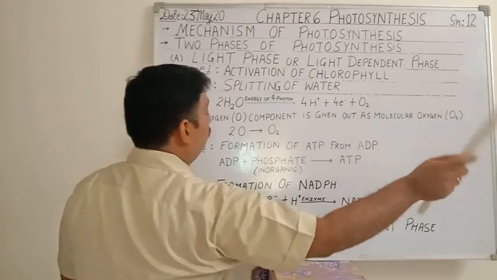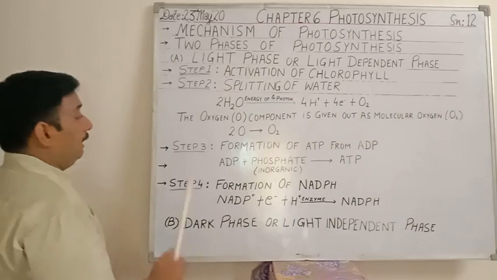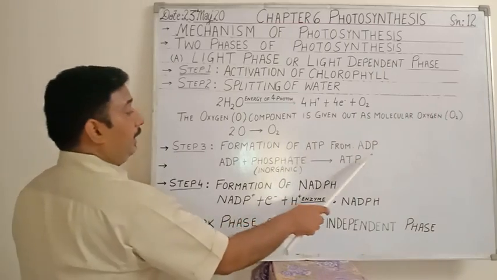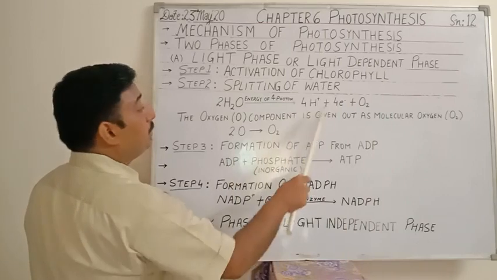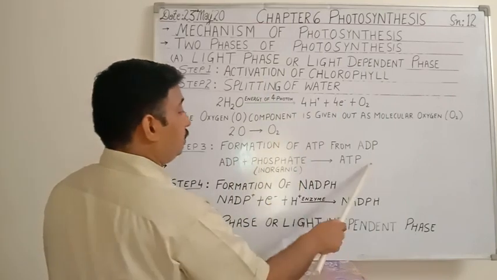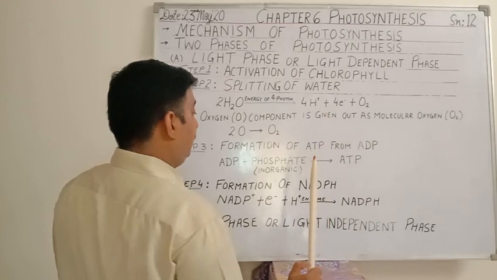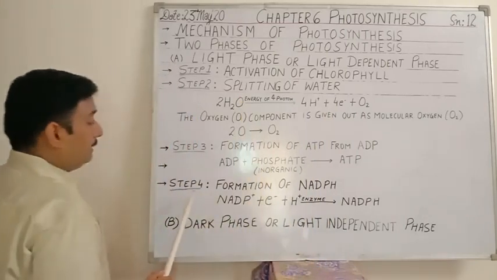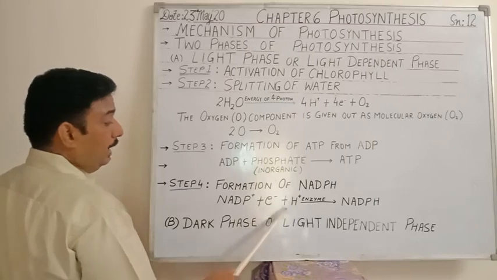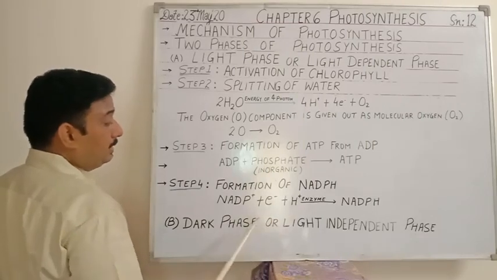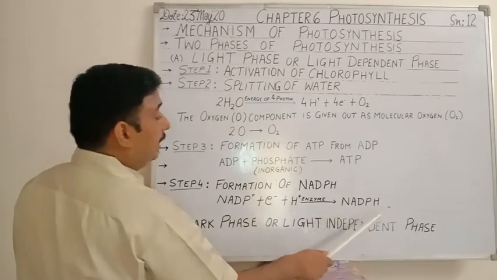This oxygen is liberated out through the stomata. In step 3, formation of ATP from ADP will take place, where inorganic phosphate will be attached by using the electron, and the energy rich compound, that is ATP, is formed. And in step 4, NADPH is formed by the addition of electrons and hydrogen ion.